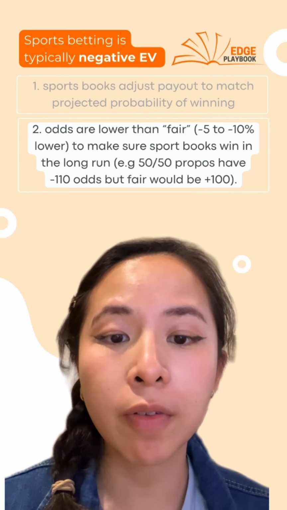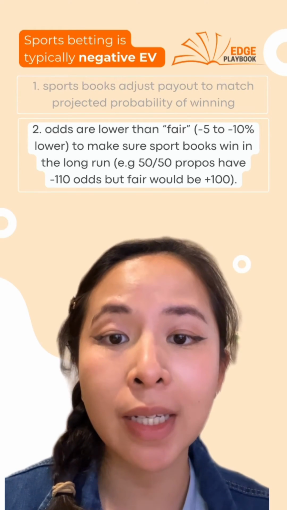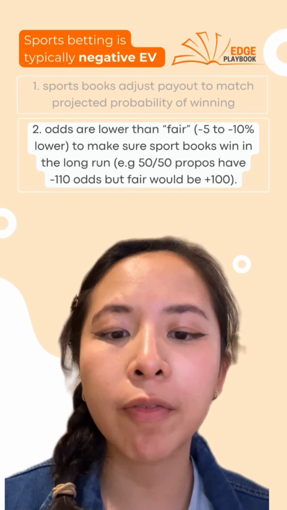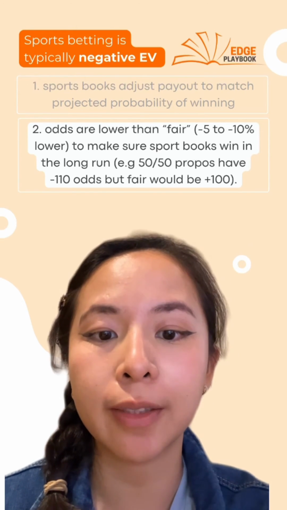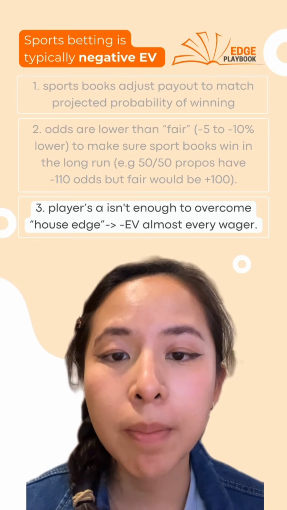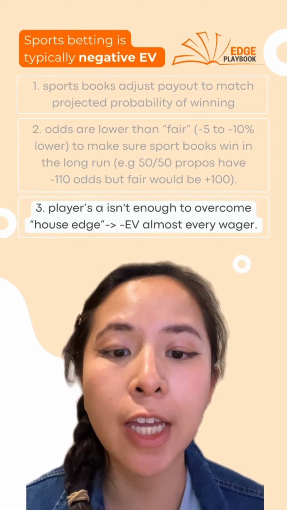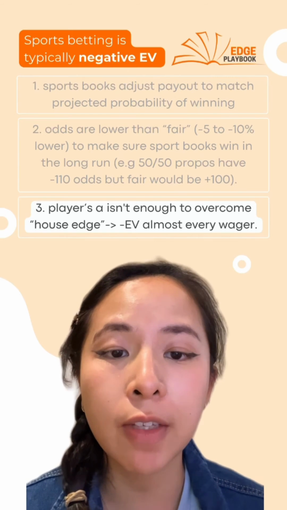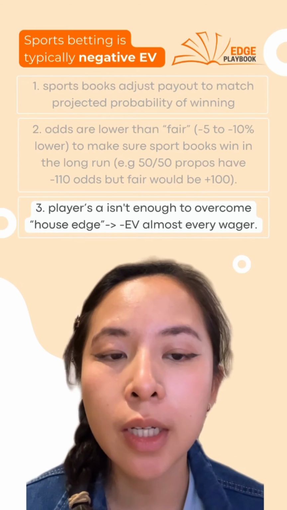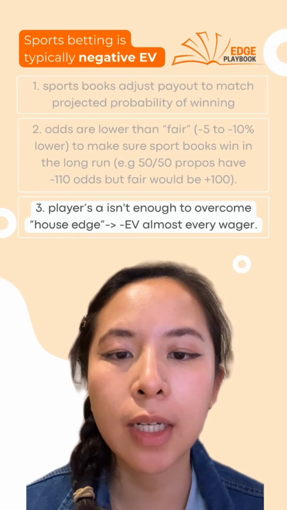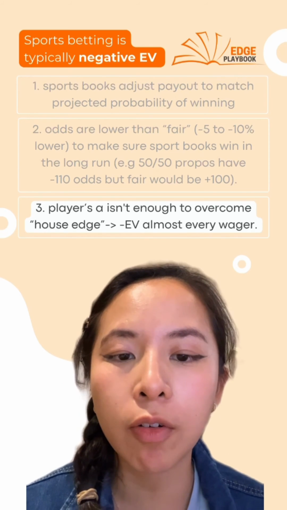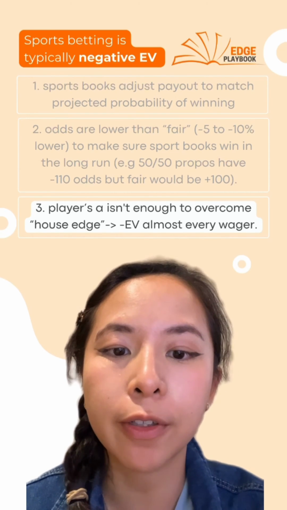So for example, a 50-50 proposition would have minus 110 odds, but a fair odd would actually be plus 100. So don't just place a bet randomly, because a player's alpha isn't enough to overcome the house edge, and most bets have a negative EV with every wager. All these three components result in negative EV compounding in the long run to ruin a player's bankroll.